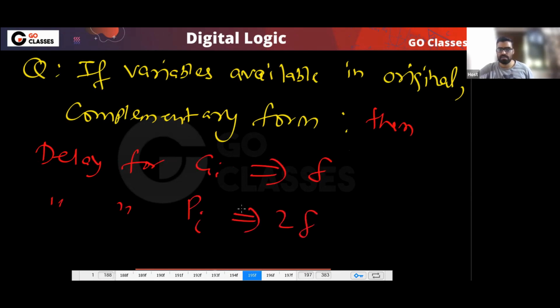Correct? Okay, so the delay for Gi is delta, and the delay for Pi now will be 2 delta.